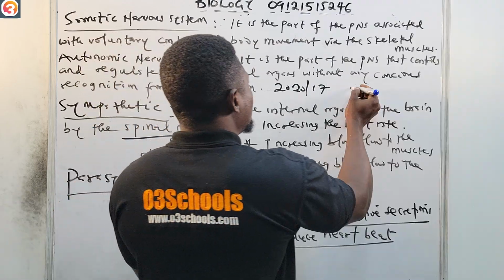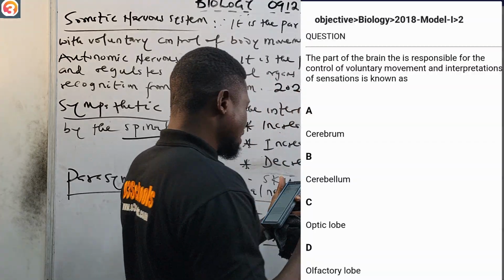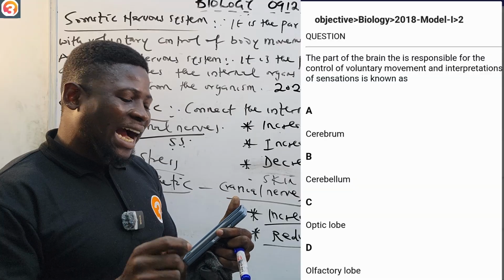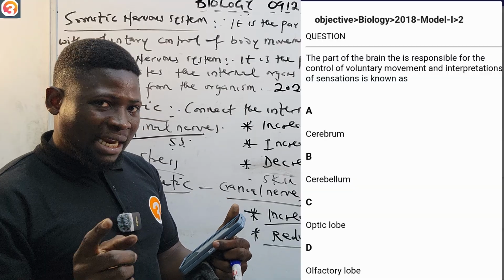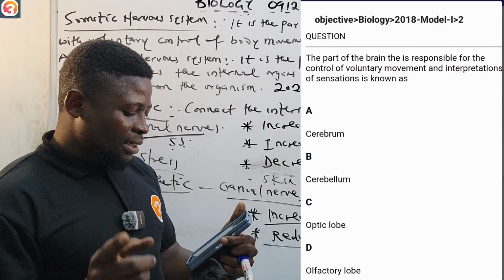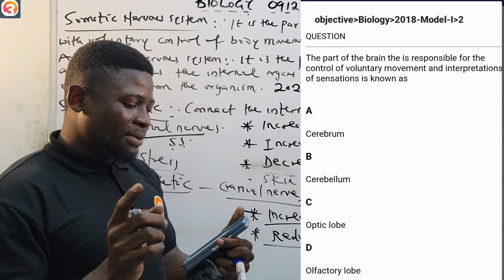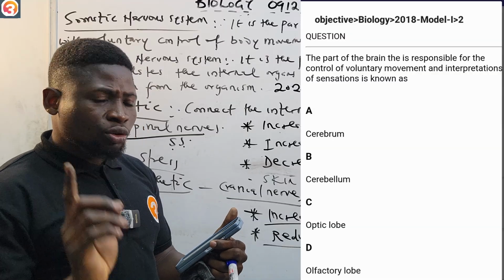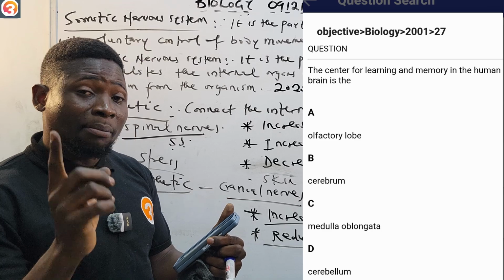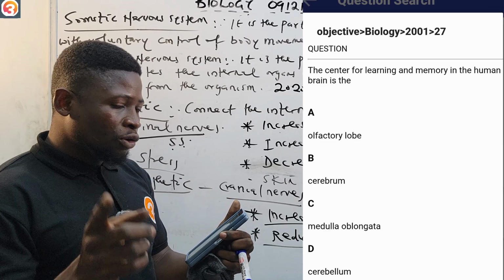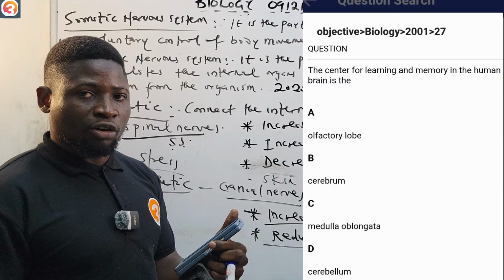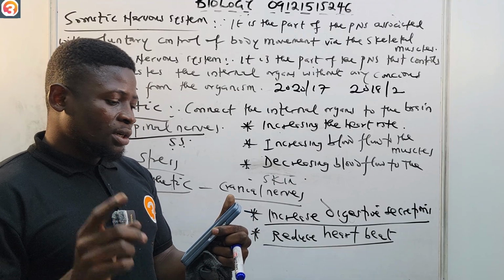2018, number 2. It says the part of the brain that is responsible for the control of voluntary movement and interpretation of sensation is known as: A, cerebrum; B, cerebellum; C, optic lobe; D, olfactory lobe. Tell me the answer in the comment section. 2001, number 27. It says the center for learning and memory in the human brain is: A, the olfactory lobe; B, the cerebrum; C, the medulla oblongata; D, the cerebellum. Tell me the answer in the comment section.